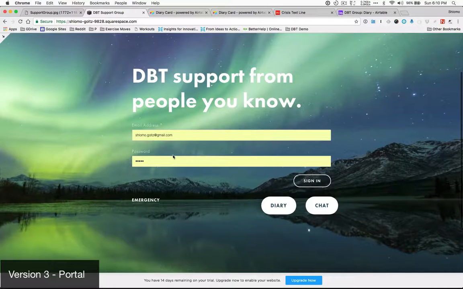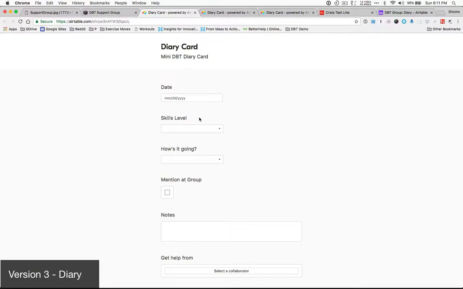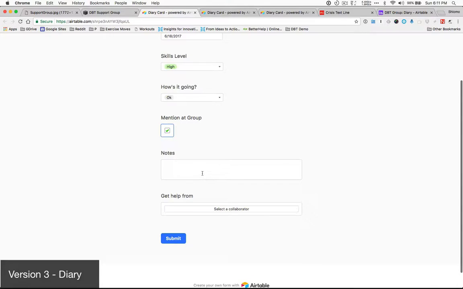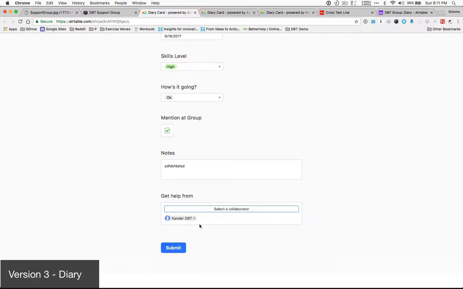I would sign in and I can look at the diary cards and chat with people. If I want to fill out today's diary card, I can fill out the day and my use of skills. It was high today, it's going okay. I want to mention today in group, I can take notes, and I might want help from Xander. I don't really know he's doing badly yet in this story, although you do, because I was just narrating it.